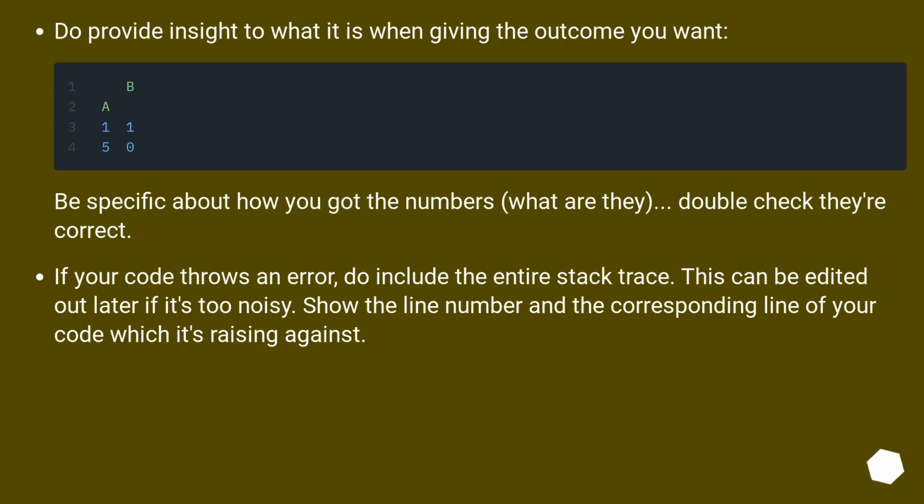Do provide insight to what it is when giving the outcome you want. Be specific about how you got the numbers, what are they, double check they're correct. If your code throws an error, do include the entire stack trace. This can be edited out later if it's too noisy. Show the line number and the corresponding line of your code which it's raising against.